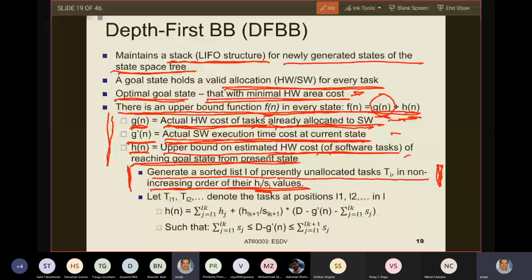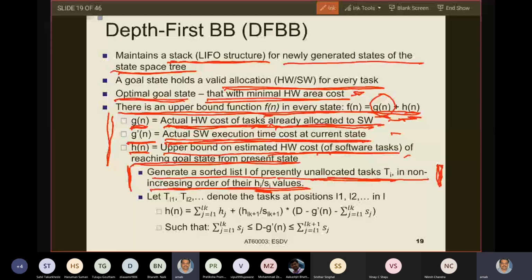If this is an intermediate node on which I am trying to find Hn, we must appreciate that some of the tasks have already been allocated and some are unallocated. For those tasks, I have already obtained the total hardware area cost of software tasks and total software execution cost of software tasks in Gn and G dash n.